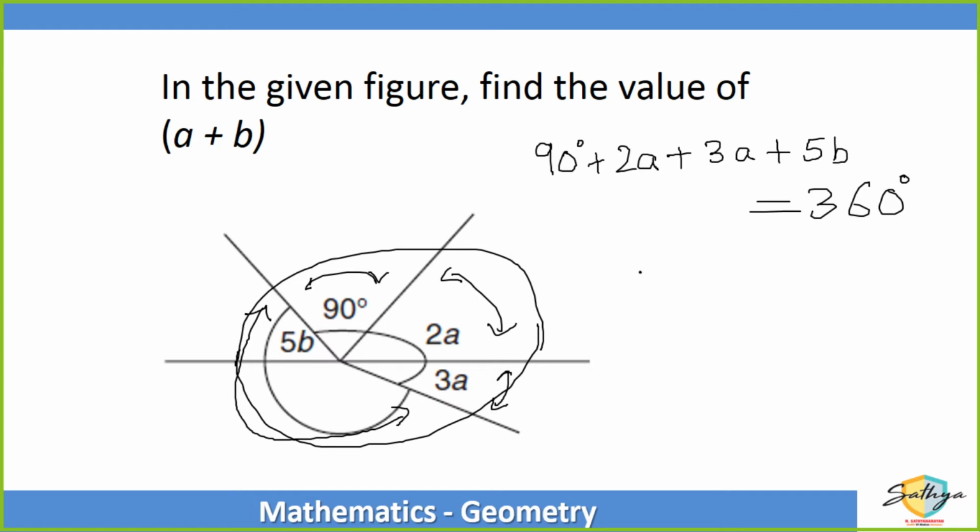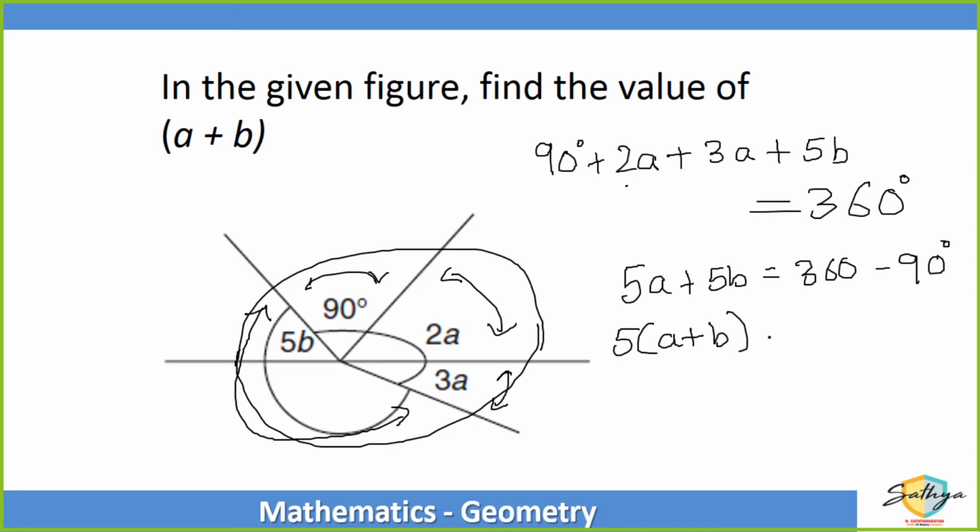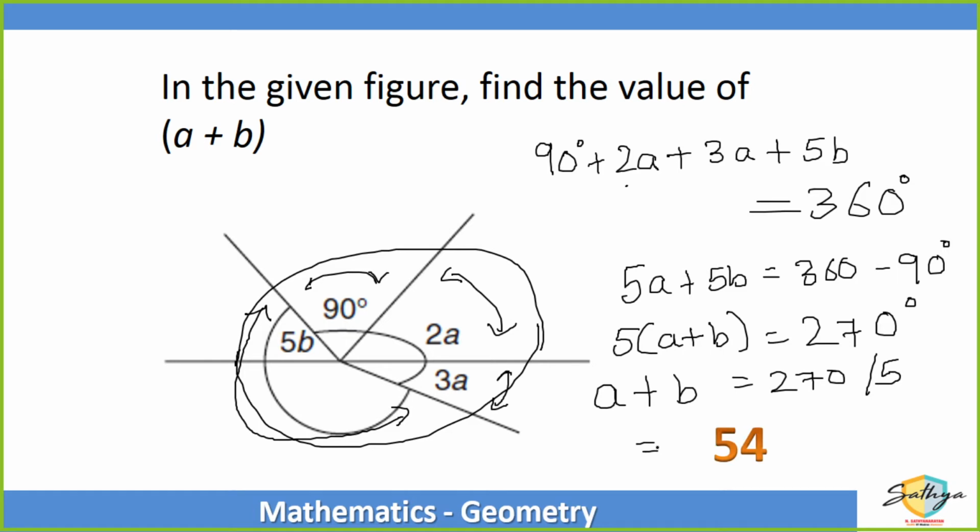Okay. So now simplification. 2 plus 3, that is 5 times a plus 5 times b equals 360. Taking 90 to the opposite side, it becomes subtraction. So 5 times (a plus b) will be equal to 270 degrees. So finally a plus b is equal to 270 divided by 5, and we get the answer 54. Sakshi, where did 50 come from in the calculation? It will be 54, right? 54. Shashwat, Namra, Sakshi, did you understand?